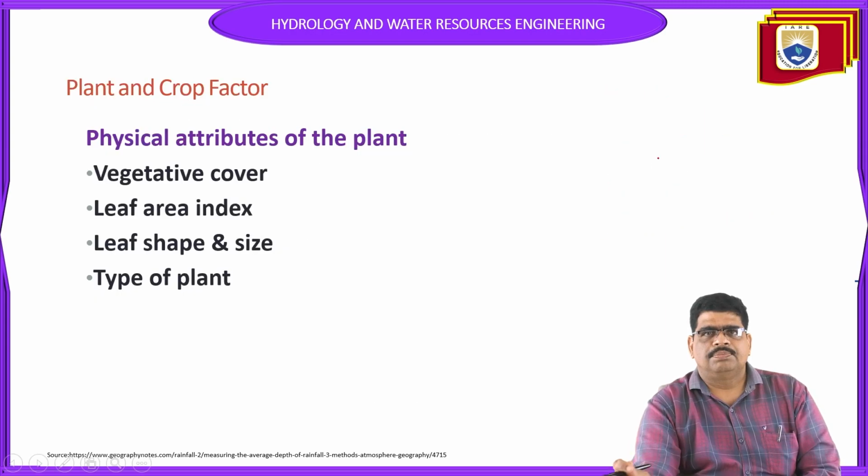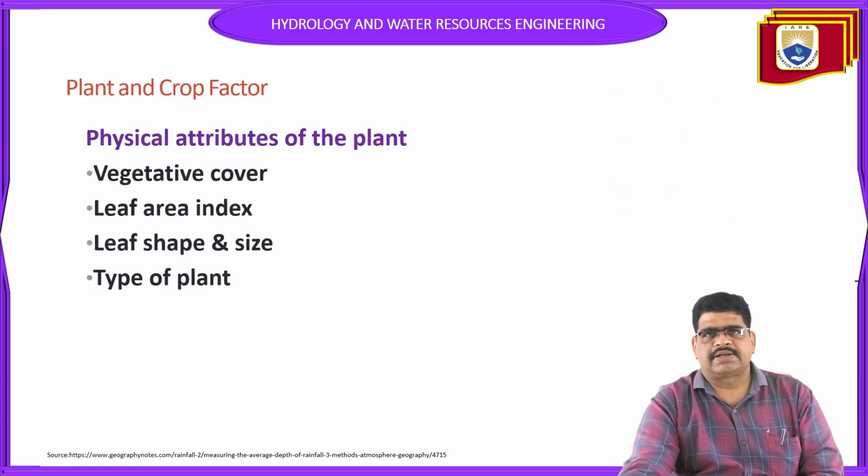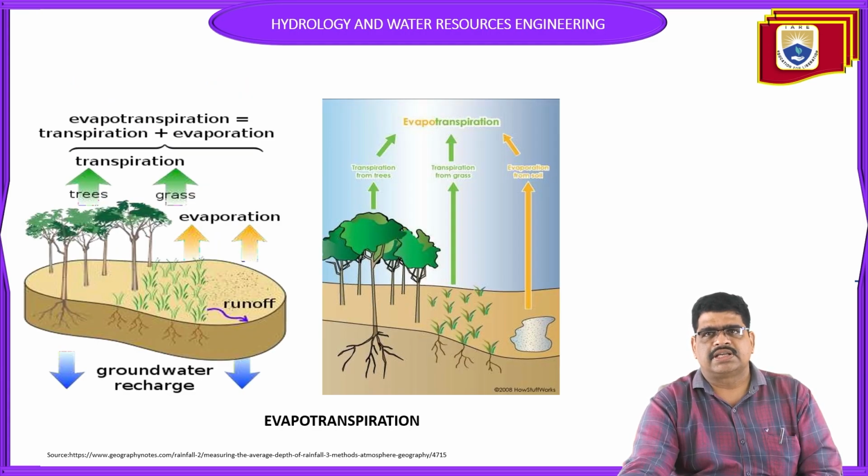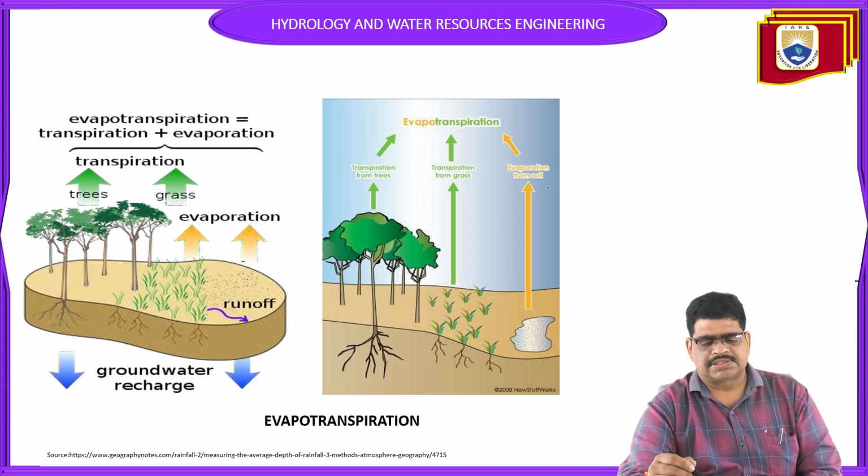Next, plant crop factors: physical attributes of plants, vegetation cover, leaf, already covered. So next, a diagram of evapotranspiration is given. How evapotranspiration can occur: evaporation from the soil, transpiration from the grass and leaves can be forms of evaporation and transpiration, shown in detail for better understanding.